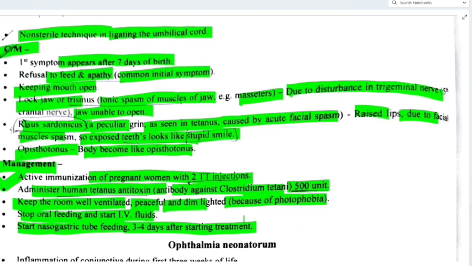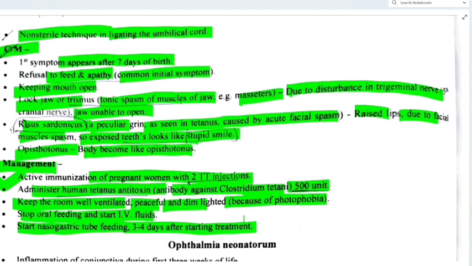And we have to give immunization to the mother when she is pregnant, with 2 TT injections. Then we have to administer human tetanus antitoxin antibody against Clostridium tetani, that is also 500 units, and we have to keep the room well ventilated, peaceful and dim lighted because the baby can have photophobia. And no oral feeding should be continued.